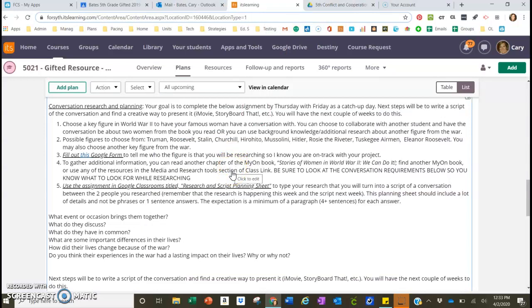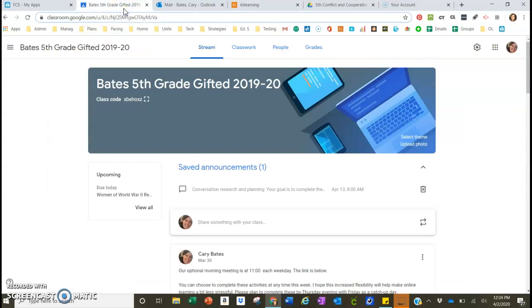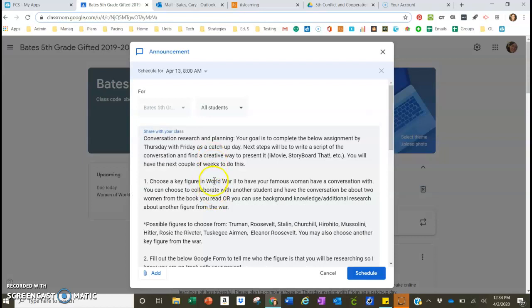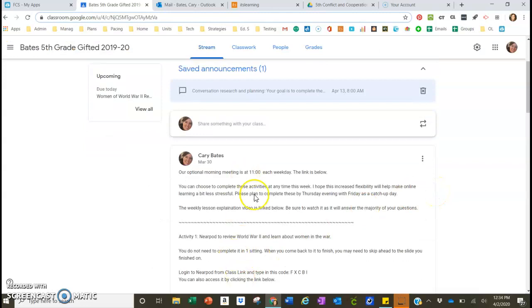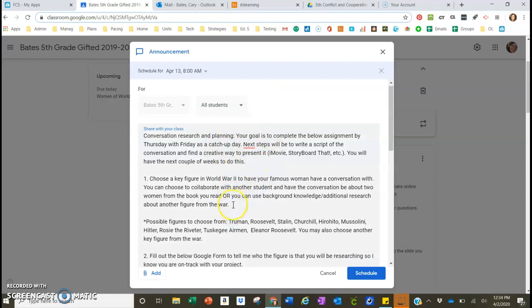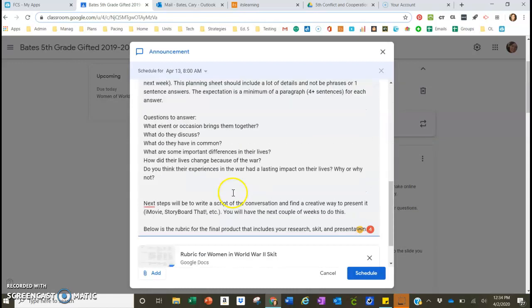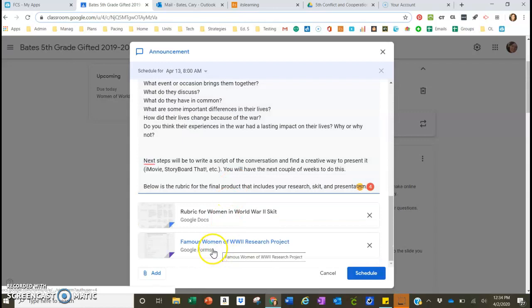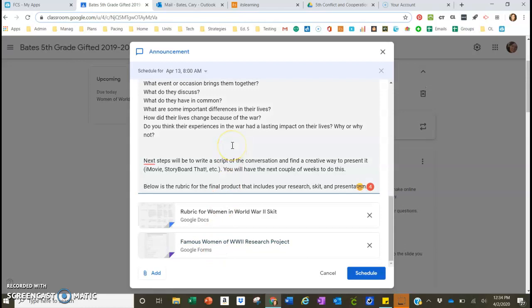I'm actually going to switch over. All this information is also in Google Classrooms. So I'm going to switch there so you guys can see what those assignments look like. Okay, so you'll have all this exact same conversation in an announcement. So it'll show up, it'll look just like this. It's just not activated yet. So you can see that for this one, the Google form is linked here. It's the same thing. So you can choose to do it through It's Learning, or you can choose to do it right here.